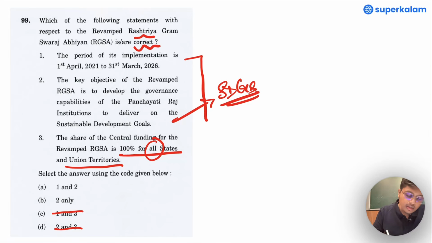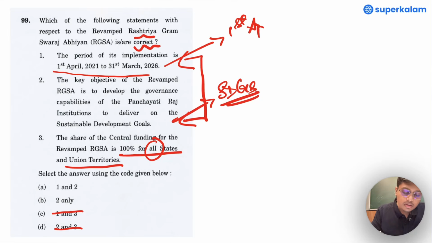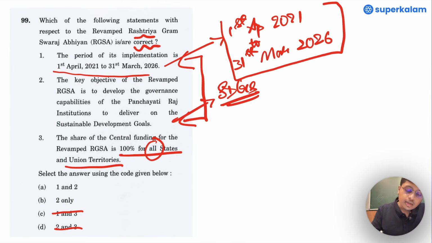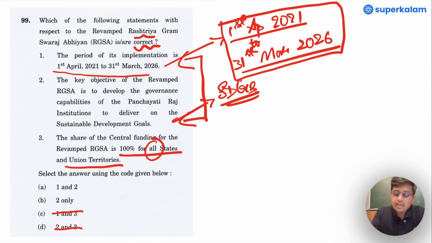In this, if one is smart enough to understand the first statement and the dates presented in it, just look at it: 1st April 2021 to 31st March 2026. Don't you think similar dates are present in one of the government initiatives?